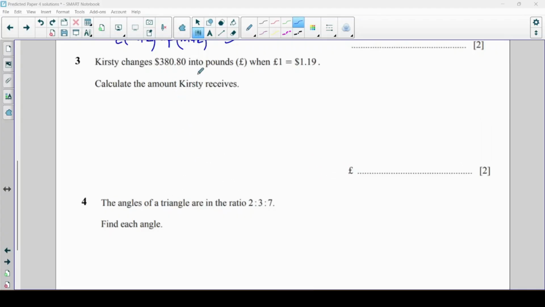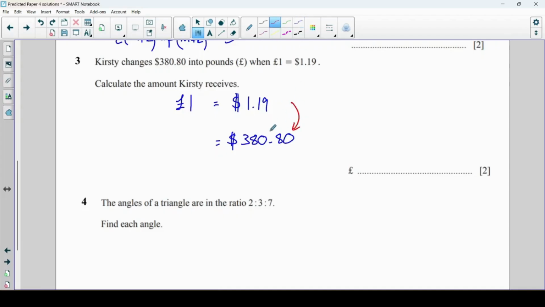Question 3 is a currency conversion question. First I'm going to write the exchange rate here. £1 equals $1.19. And then underneath I'm going to write this $380.80 on the same side as the dollars. And I need to work out what I'm multiplying by here.